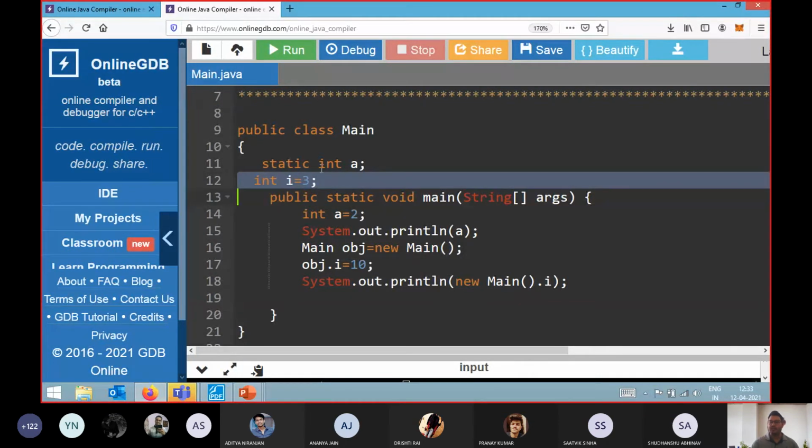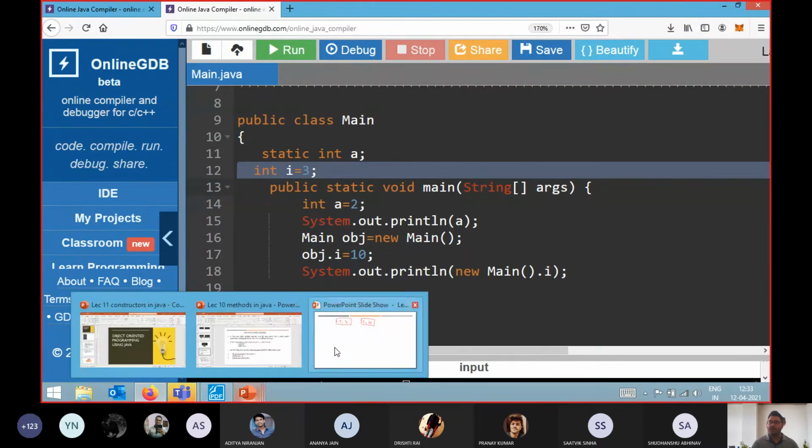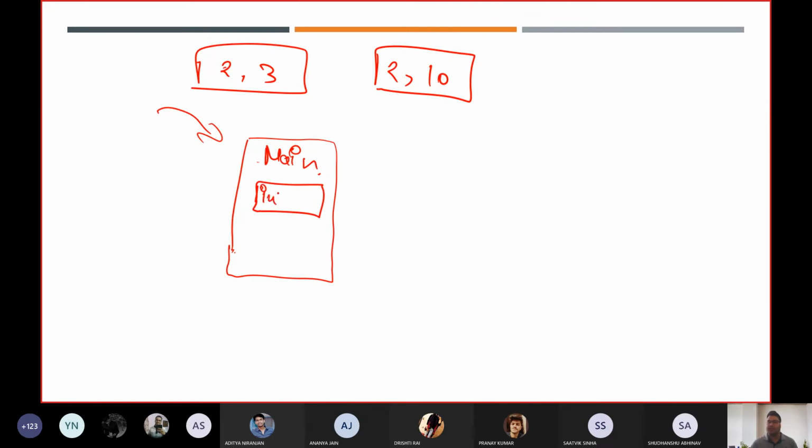Now, as you already know, whenever we load a program, I am just going to tell you how our compiler will execute this code. The compiler will basically try to execute this code. After that, it will load the entire class. So what will happen once it loads the entire class? It will load the main class. In the main class, it will load the static component, so automatically it will allocate memory for integer a.